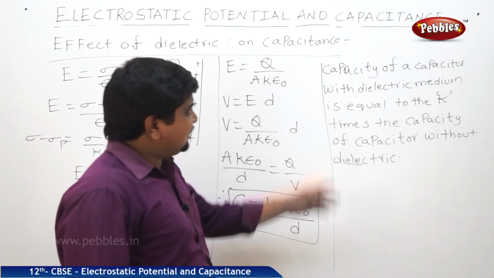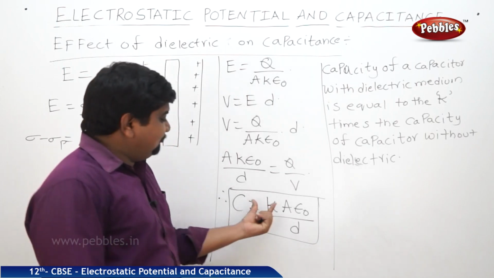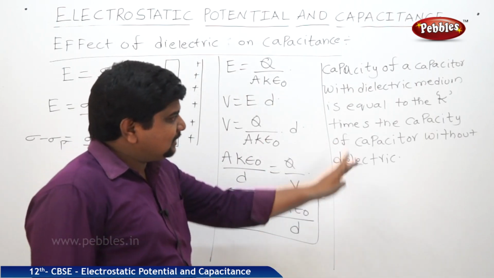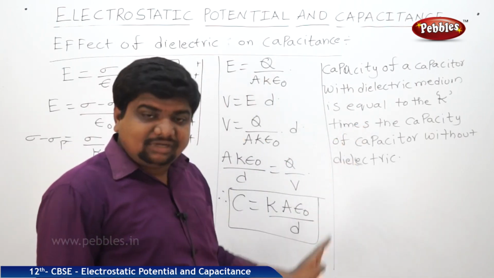If you see the definition, the capacity of a capacitor with the dielectric medium is equal to K times the capacity of capacitor without dielectric.